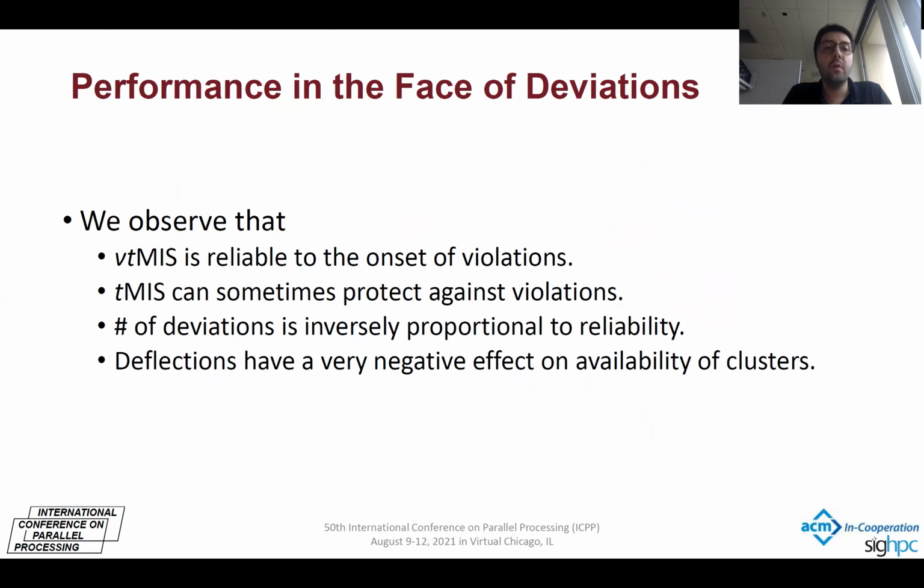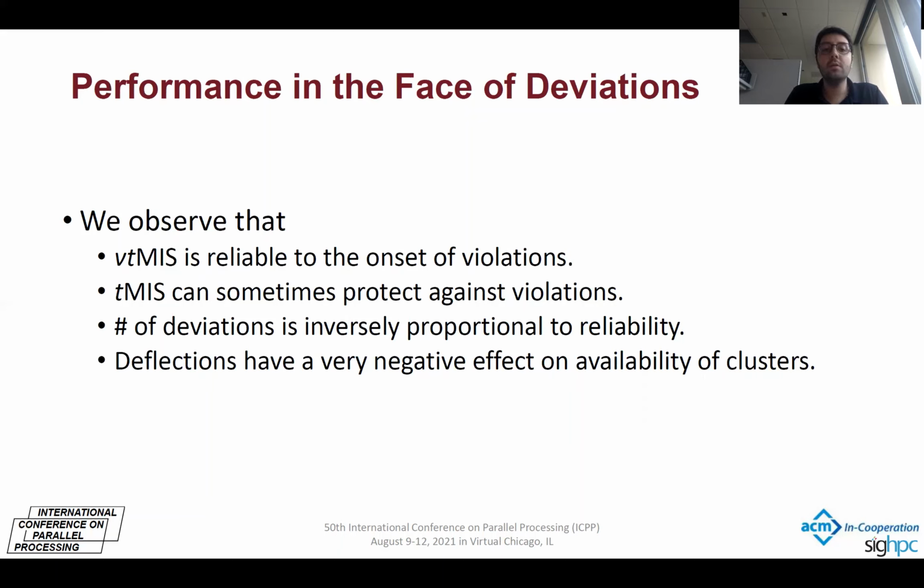Finally, we compare the performance of our algorithms in the face of deviations. We observe that VTMIS is reliable against all of the violations that we introduced to the system. TMIS also sometimes protects against the violations.